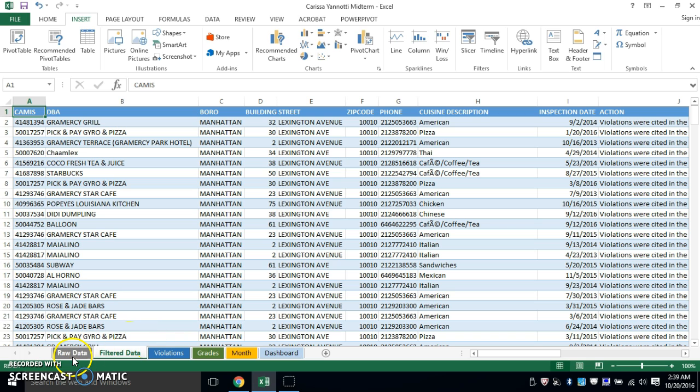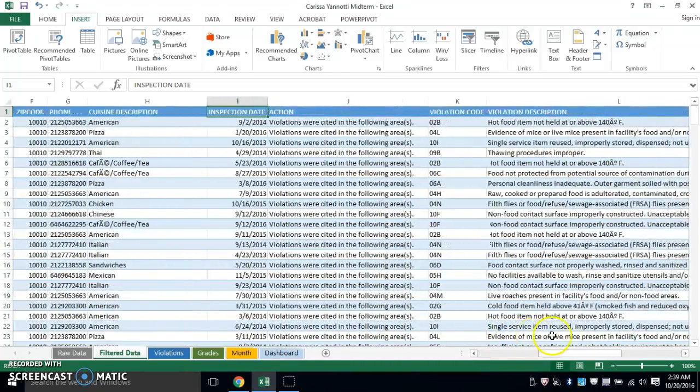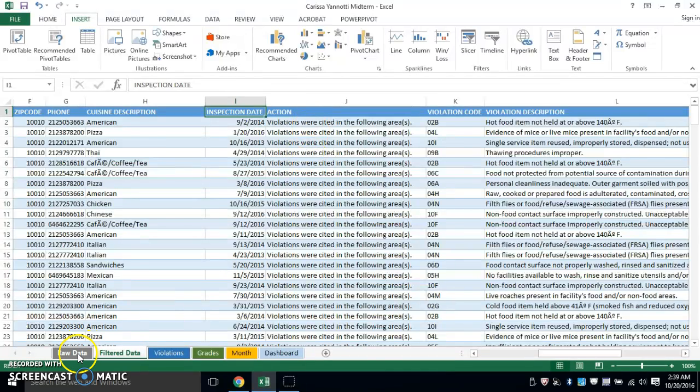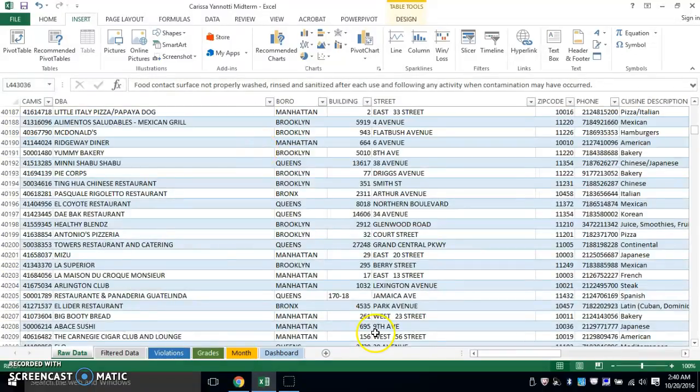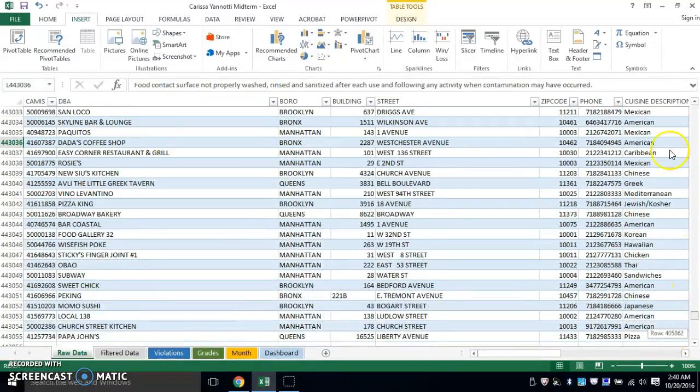So if we just go into a little bit of detail. The CAMIS is the unique identification code for each restaurant. The DBA is the restaurant name. Borough, of course, we're only focusing on Manhattan. The address, phone number, cuisine description. Then we have the inspection date, which is when the health inspector actually was on that location, whether or not there were violations cited. So let's just go to the raw data real quick. I'm going to clear this and scroll to the top.